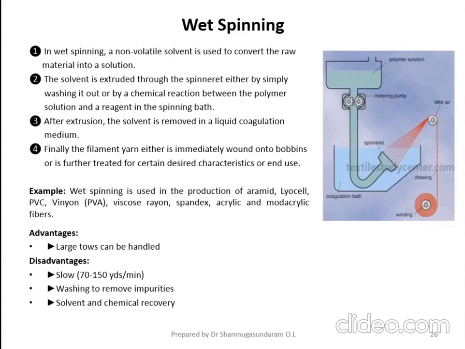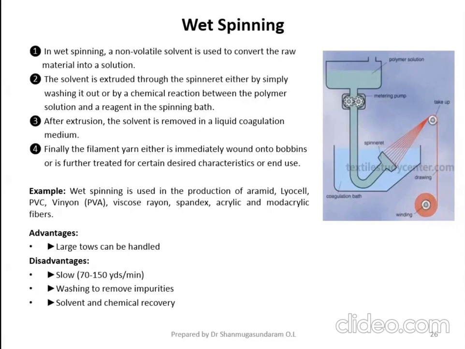Then solvent and chemicals can be recovered. See, here we have used solvents. Here we have used so many chemicals in order to get precipitation of the fiber. So those chemicals can be recovered and you can reuse them for the next process. Similarly, whatever solvent you have used for the dissolution, you can recover it and reuse it for the next process.